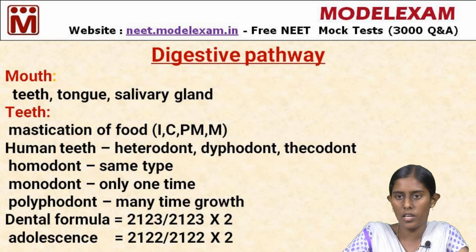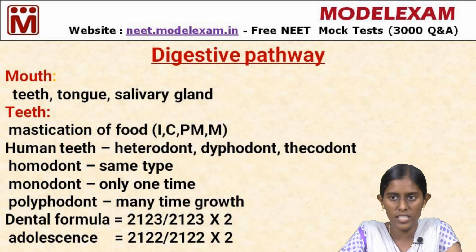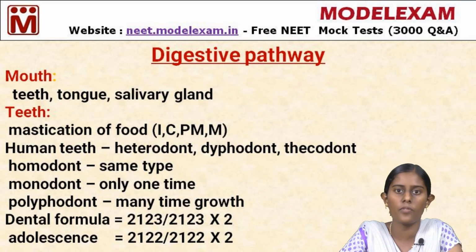Mouth is the first organ. We already talked, it has teeth, tongue and salivary glands. So, first of all we will discuss the teeth. What is the function of teeth? Ultimately it is a mastication function, mastication of food.